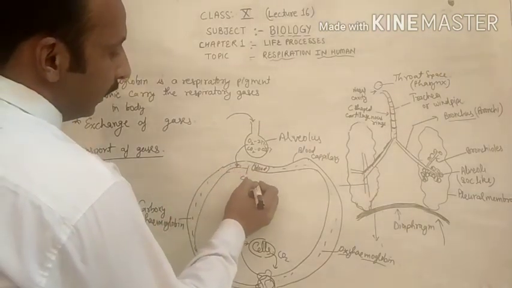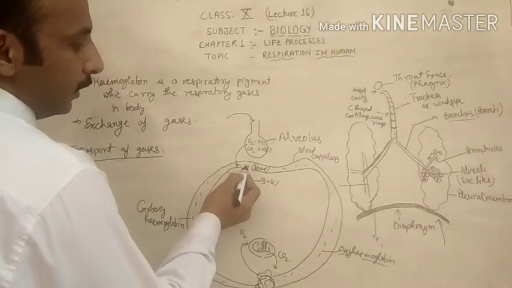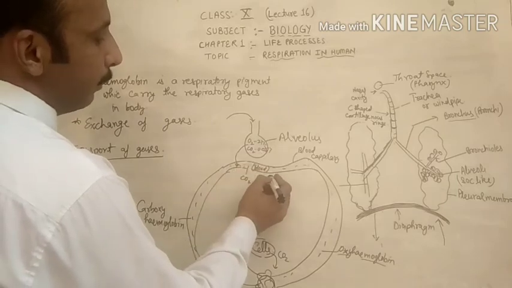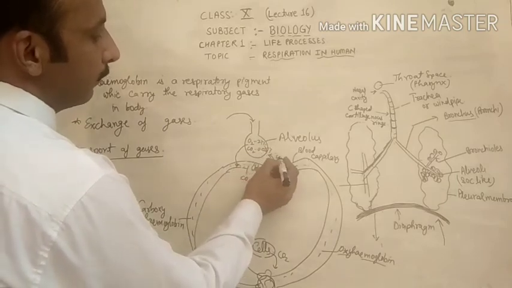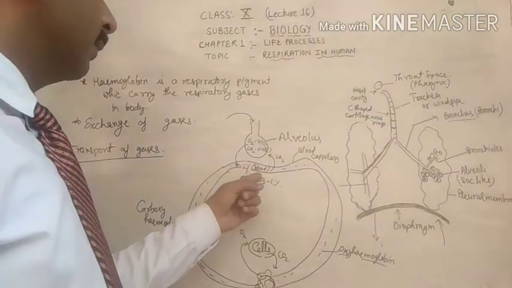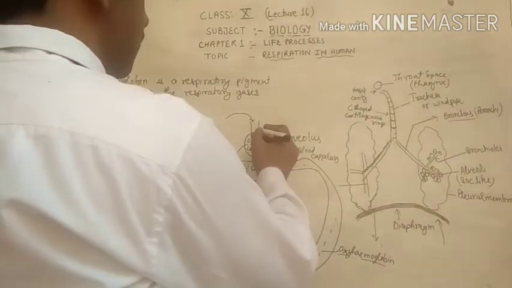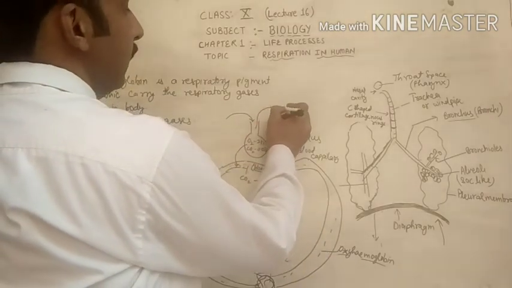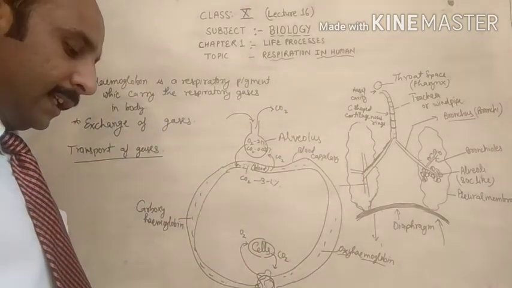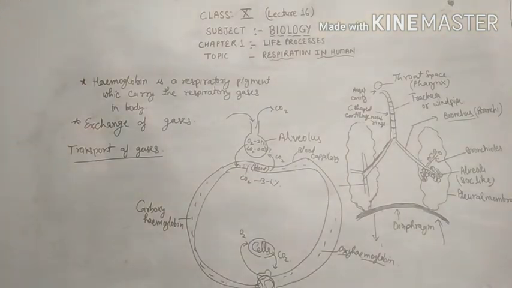The CO2 in the alveolus is about 3 to 4%, very less, so by the process of diffusion the CO2 gas will diffuse from the blood capillary to the alveolus, and through the alveolus the CO2 gas will exhale out. This is the exchange and transport of the gases through the human respiratory system.